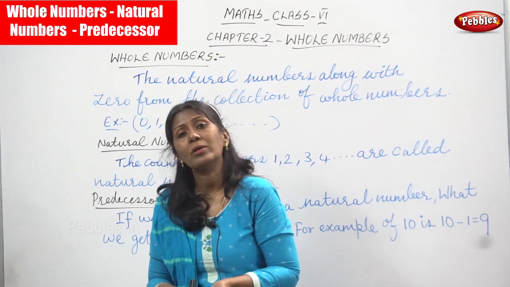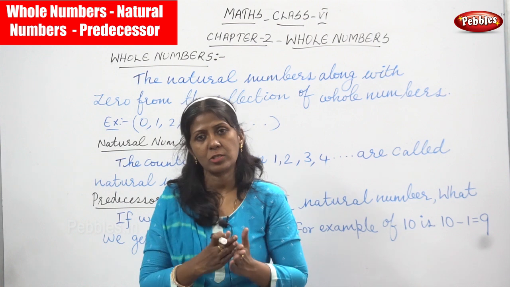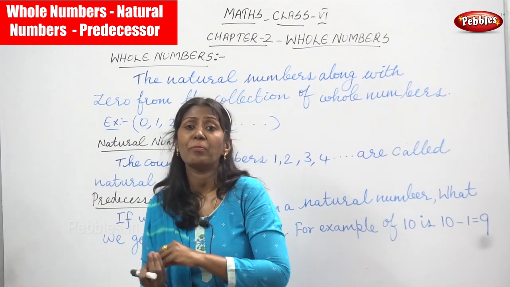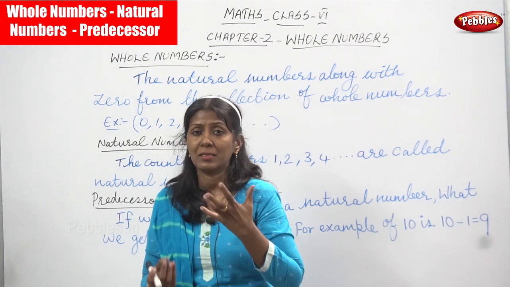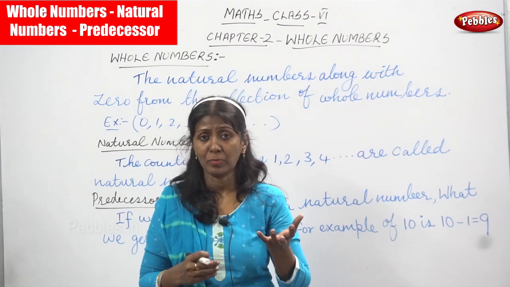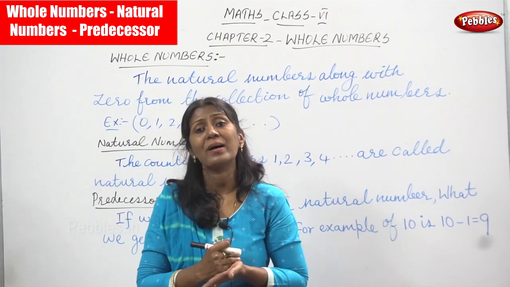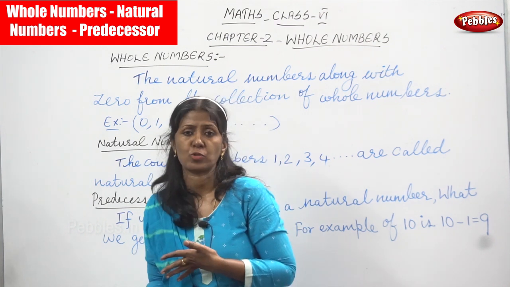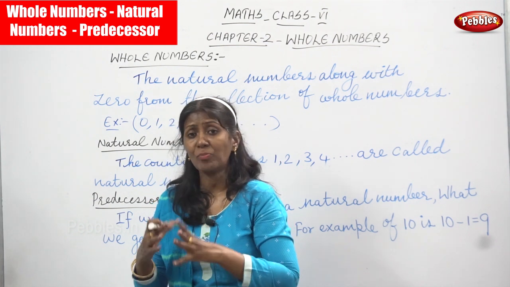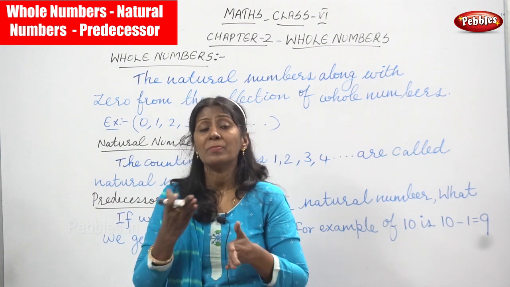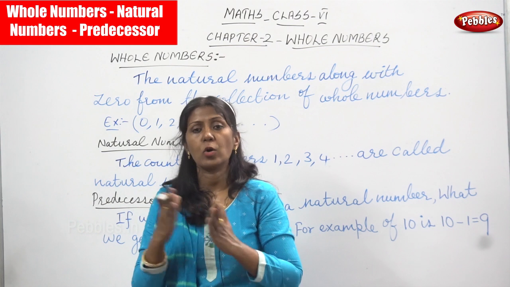So what is a whole number? The numbers that start with 0. That means the number 0 is combined along with the natural numbers. It is called a whole number. Simply, I said start with 0. Starting with 0 means it is a whole number.